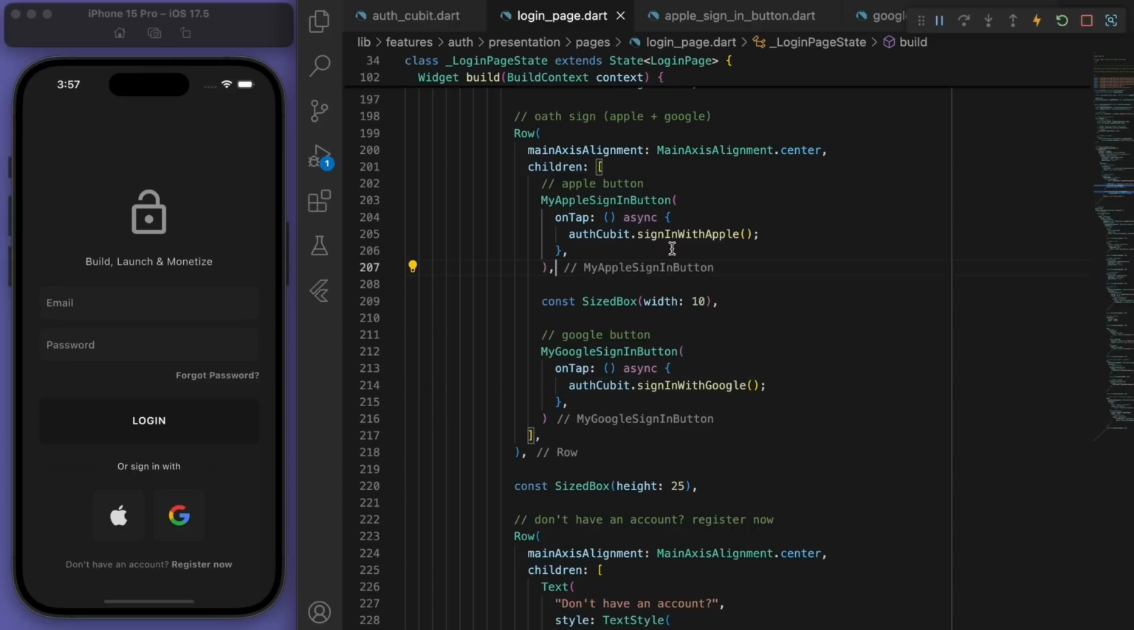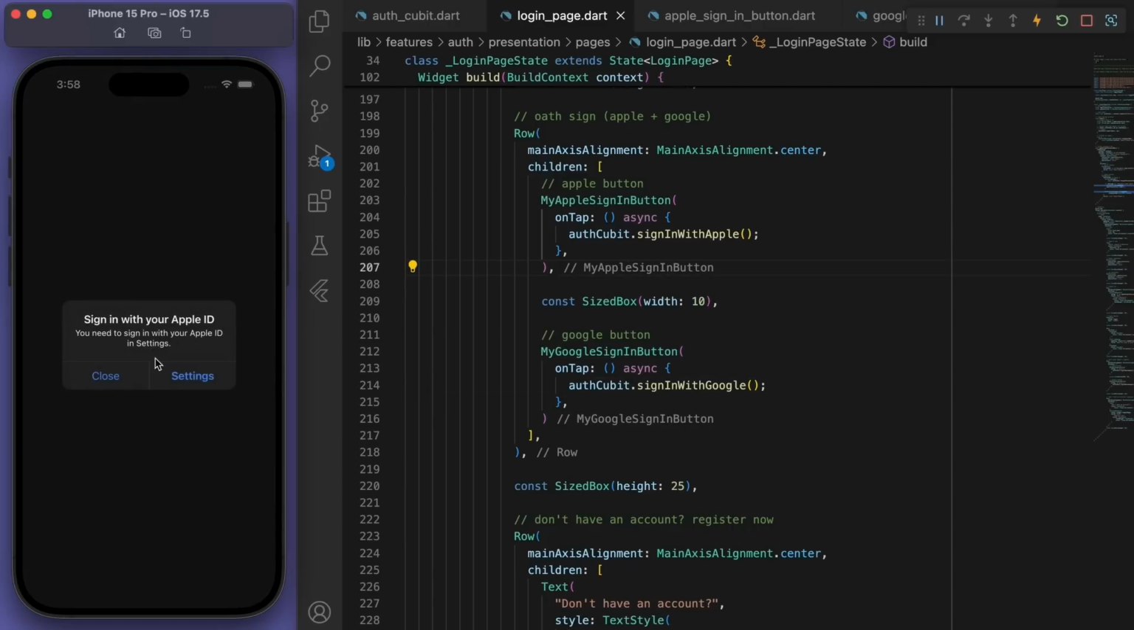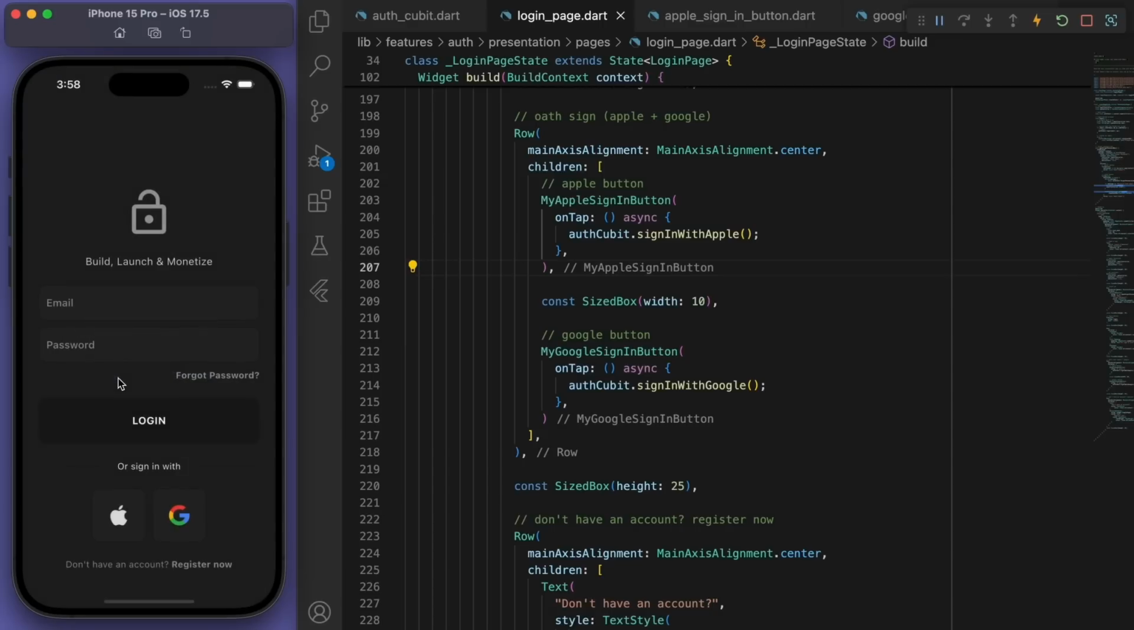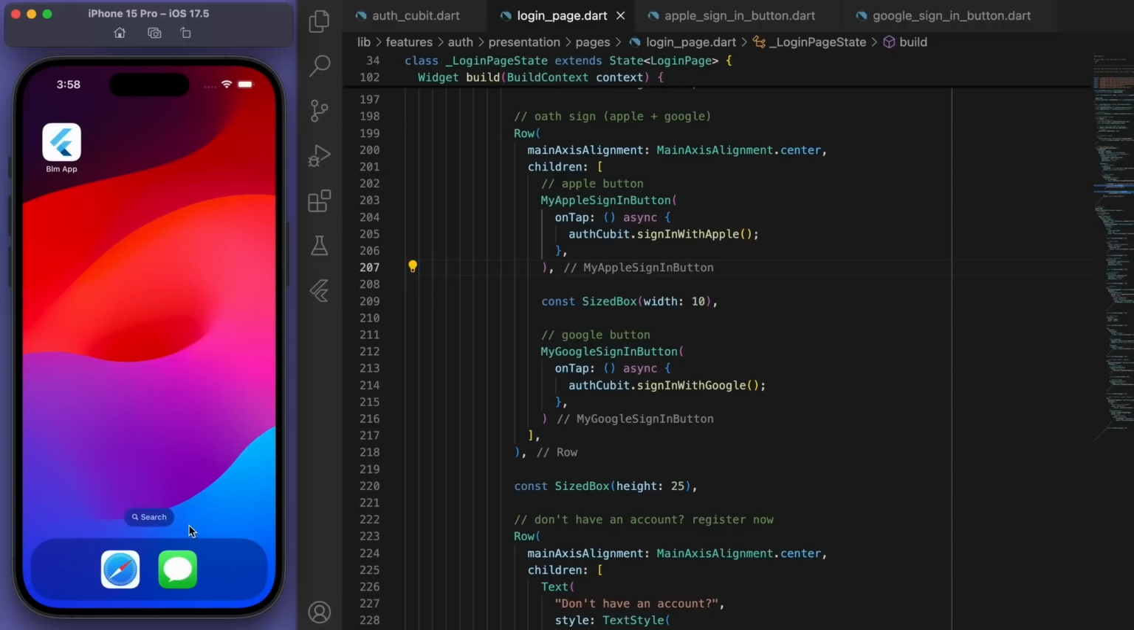So yay, our app has successfully built. Now, if I click on the Apple, you can see it says sign in with your Apple ID. So that's working perfectly fine. We're on the simulator, but if you test this on your actual device, it'll make you sign in. That's what we want to see. And let's try the Google. And it looks like it crashed.